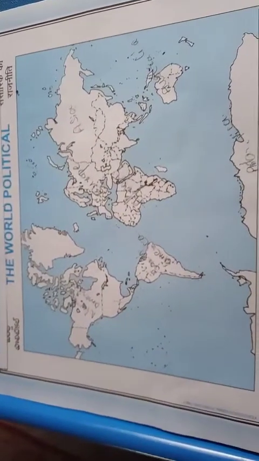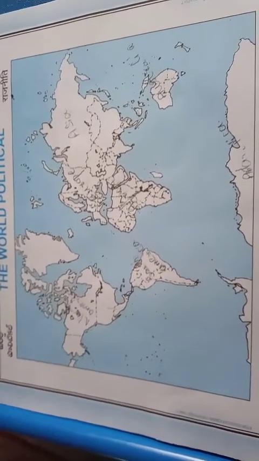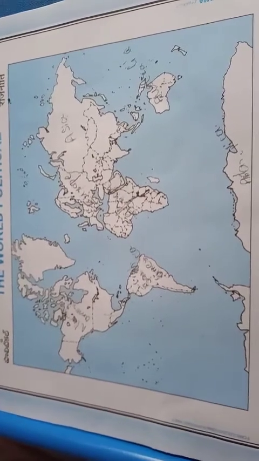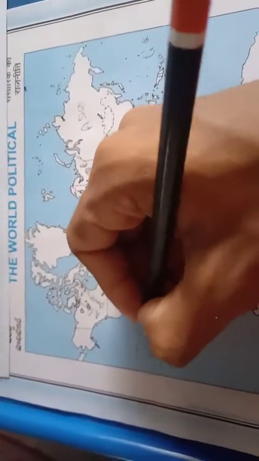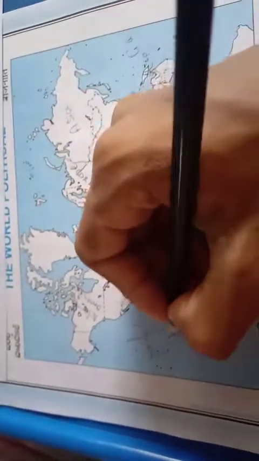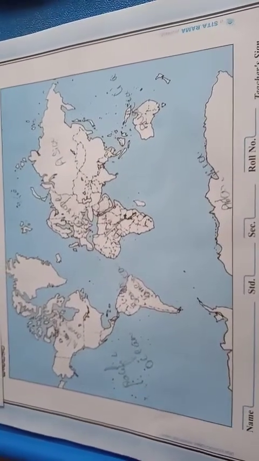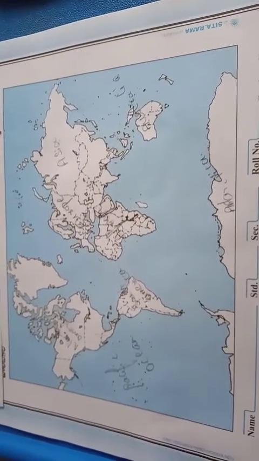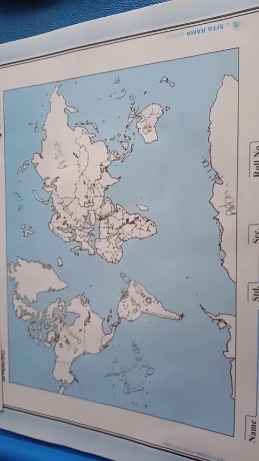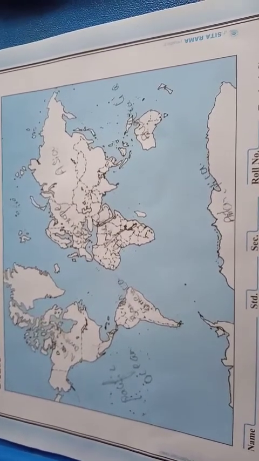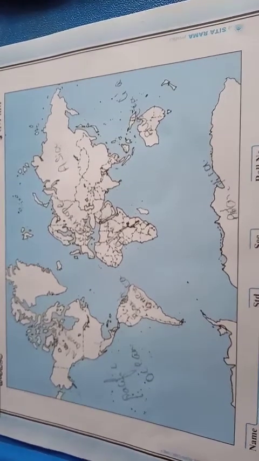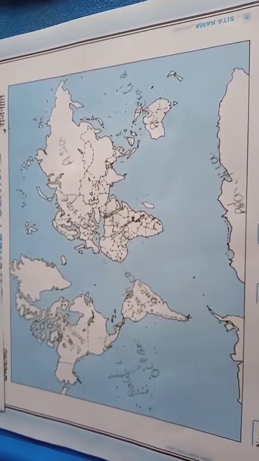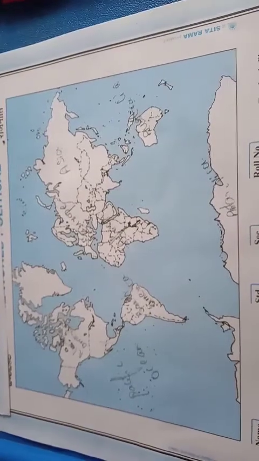Now students, we are going to locate the oceans. First one is Pacific Ocean. Pacific Ocean is over here. The Pacific Ocean is the largest ocean, covering more than 30% of the earth. This is close to half of the water on Earth. The equator divides the Pacific Ocean into two parts, that is, North Pacific Ocean and South Pacific Ocean.